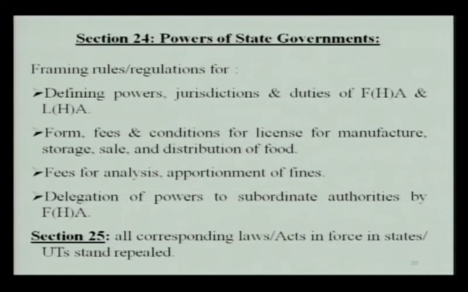The state governments can frame rules and regulations for defining the powers, jurisdiction and duties of the Food Health Authority and Local Health Authority. They can also give the definitions and provisions for forms, fees and conditions for licenses for manufacture, storage, sale and distribution of food. They can define the fees for analysis and apportionment of fines, and also the rules for delegation of powers to subordinate authorities by the Food Health Authority.